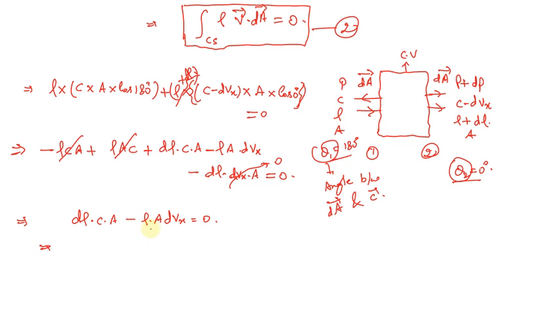Now we're going to write this particular term on the right hand side. So we're going to get d rho into C into A equals rho A into dVx. Now A on the left hand side and on the right hand side will be cancelled out, and we'll be left with d rho upon rho equals dVx upon C. This is the particular relation, and we're going to write it as equation 3.